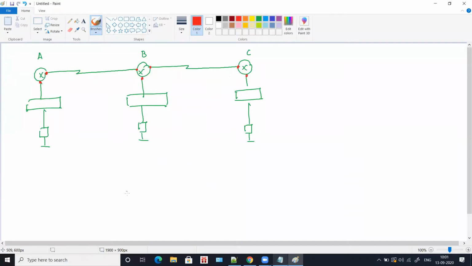Okay, so let's try assigning the first IP, 192.168.1.0, wait, 1.10. So this is the IP for a computer.